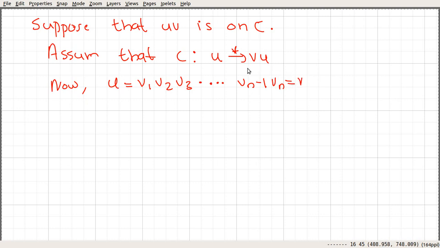So what we did is we took this one and we called the first vertex u and the last v, and we deleted the last edge. Now this is a Hamilton path in our graph G.